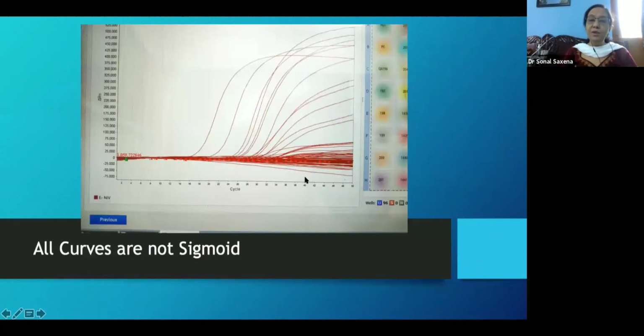Now, all curves may not be sigmoid. Even though we say that the shape of the curve is very important, you have to realize that it is a combination of both the CT value as well as the curve which becomes very important. Many times you will see that there will be many curves. You see this? These are not sigmoidal curves. There are only a few. The rest of them which you see here are above threshold, but they have risen above the threshold after 30, 35, and they are not following the curve as well.